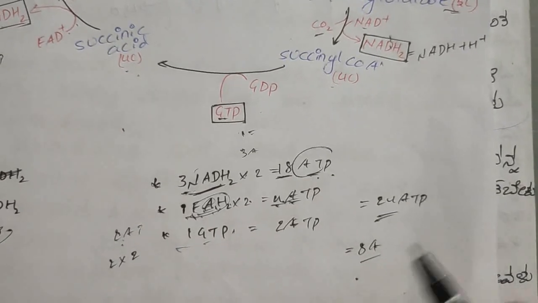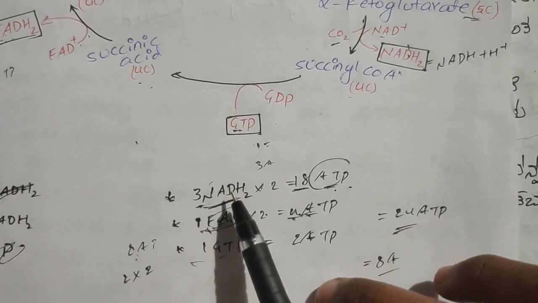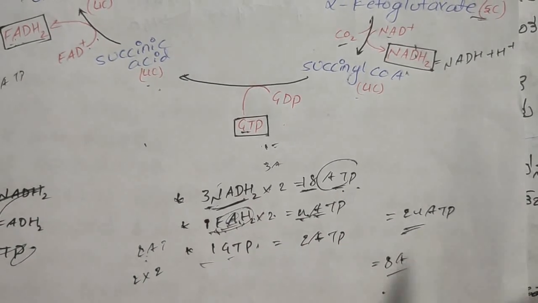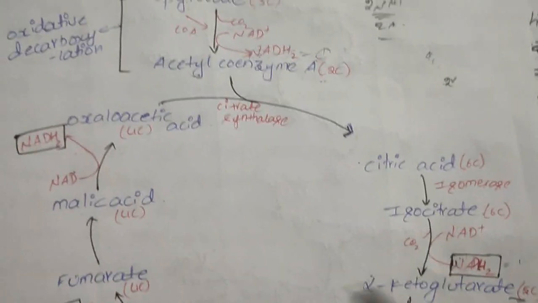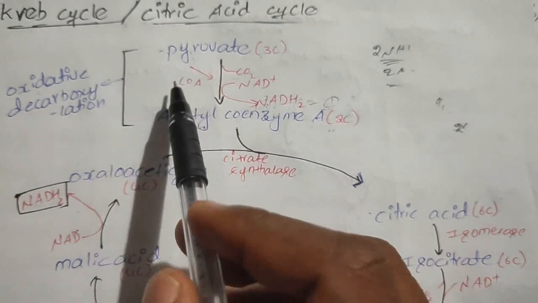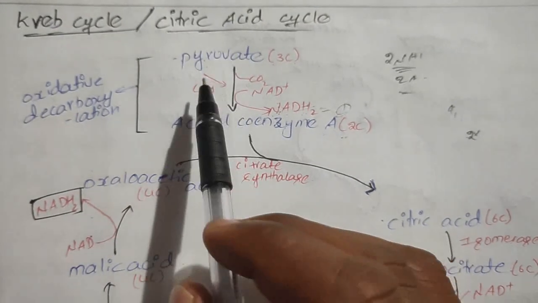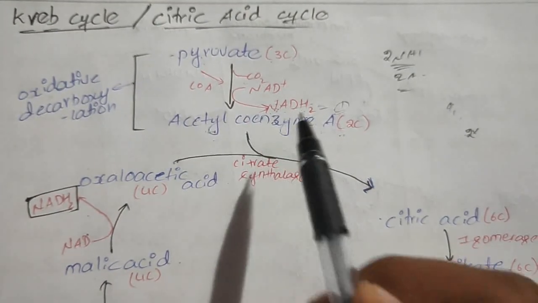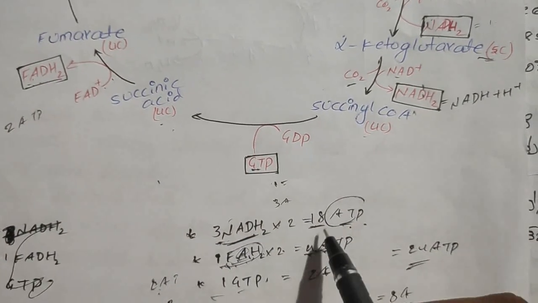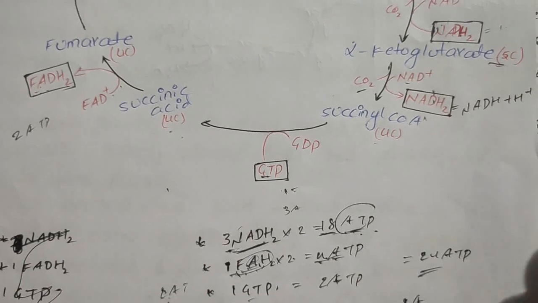So finally we are getting 3 NADH2, 1 FADH2 and 1 GTP in this Krebs cycle. We should not include this NADH2 in this process. This is oxidative decarboxylation, the conversion of pyruvic acid to acetyl coenzyme A. In the next video we will discuss the breakdown of FADH2 into ATP, and that step is the ETC, electron transport chain.